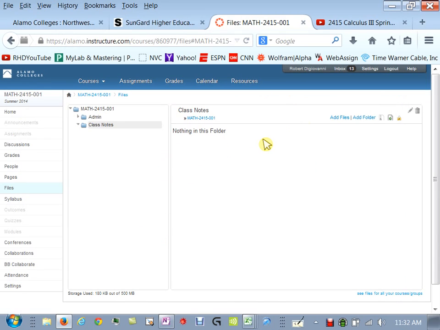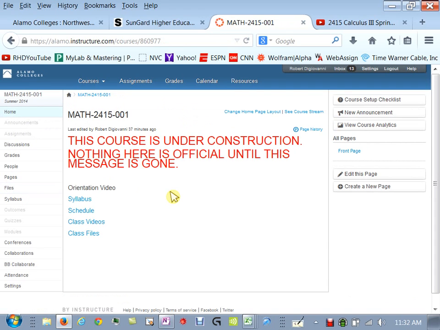Okay, so now let me see if I've covered everything here. On this left side, you have some buttons over here. We'll have your grades. This is where you can check your grades. If you want to do email, it's up here in the inbox. I'll let you mess with that to see how you send things and how you check things. But if I send you an email, this is where it'll come, into this inbox.